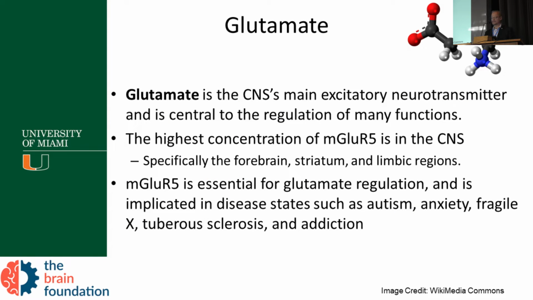Here is our glutamate, as you know, is mainly excitatory transmitter. The highest concentration is in CNS, and specifically in the forebrain, striatum and limbic regions. And mGluR5 is essential in regulation of the glutamate. And it is involved, as you know, in autism, Fragile X, tuberous sclerosis.